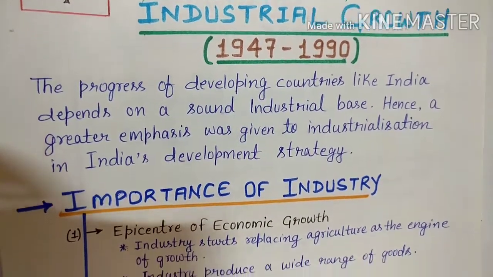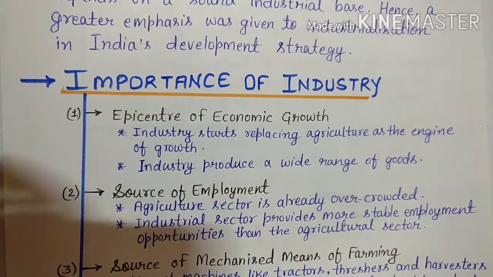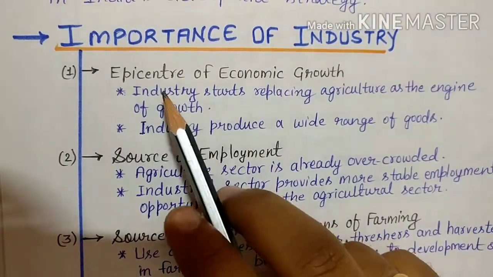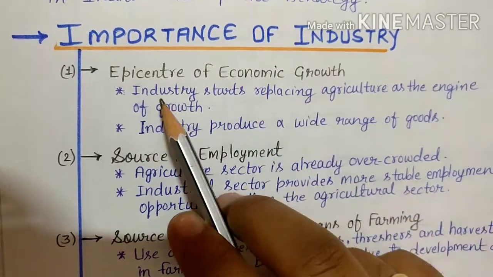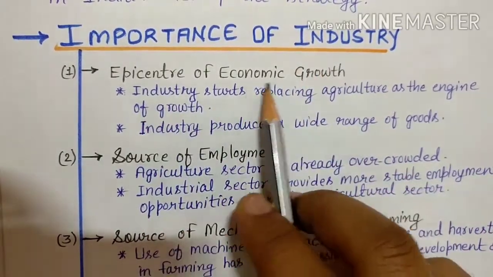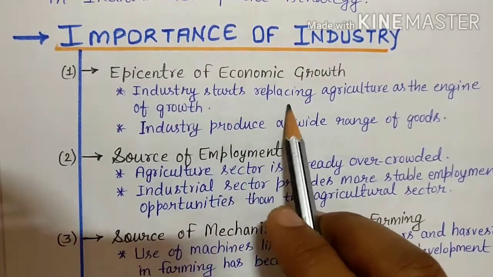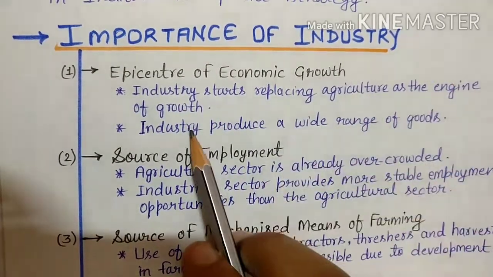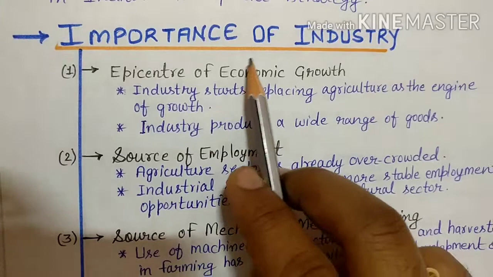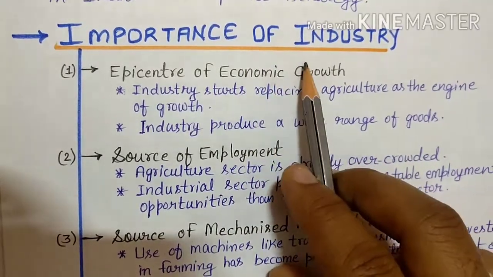First we'll talk about the importance of industry. The first point is epicenter of economic growth. Industry became the epicenter of economic growth. Earlier it was agriculture, so we can say industry starts replacing agriculture as the engine of growth. Now the engine of growth becomes industry. Why does this happen?